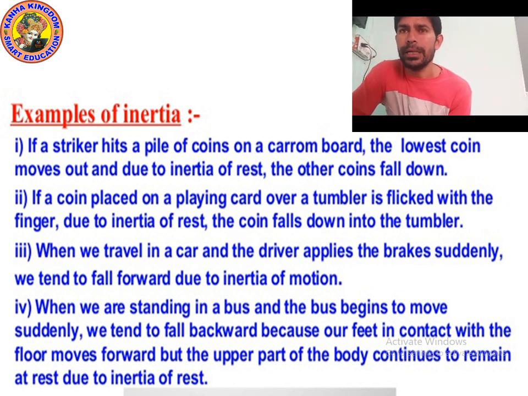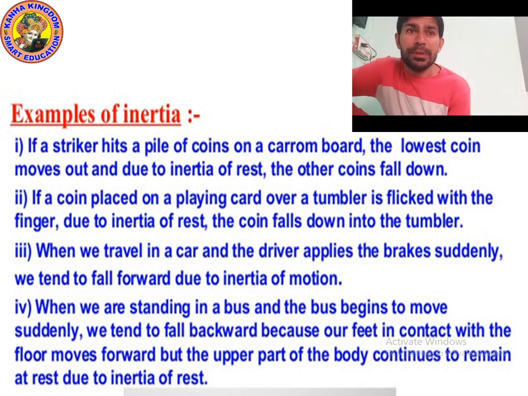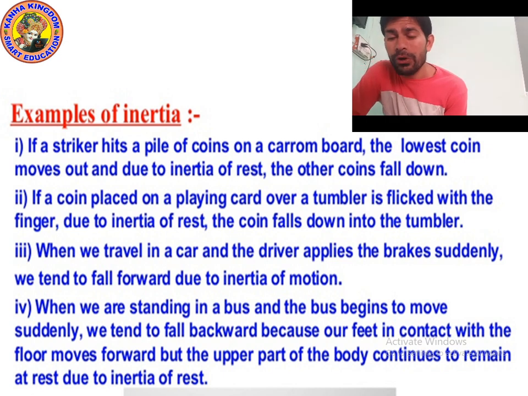Okay. But when you are standing in a bus and the bus begins to move, then what happens? Suppose you are standing in a bus and the bus suddenly starts and moves. You will fall backward because our feet are in contact with the floor.